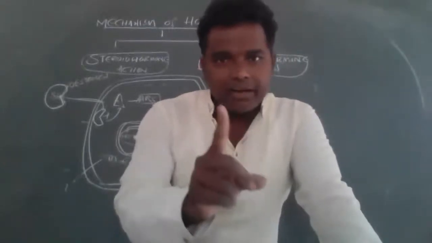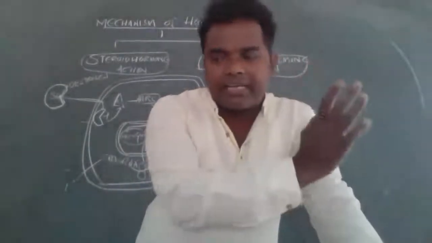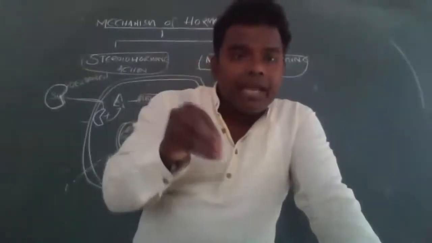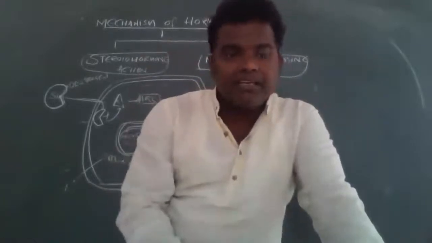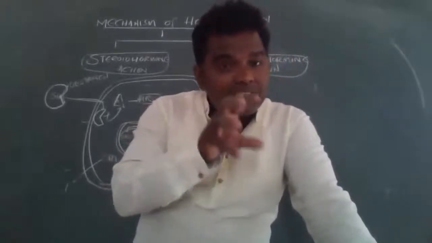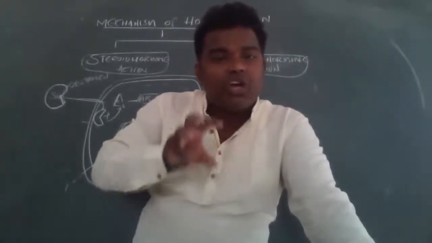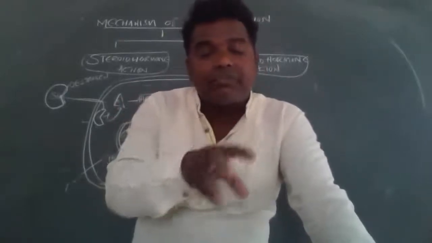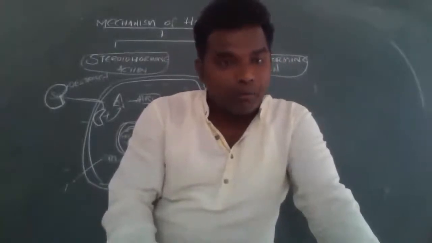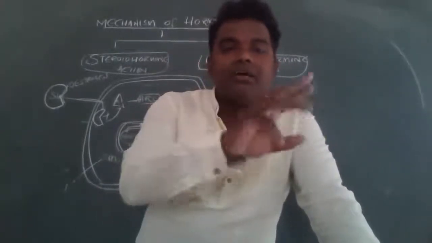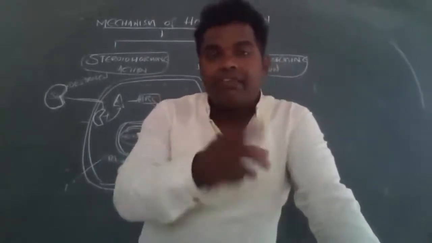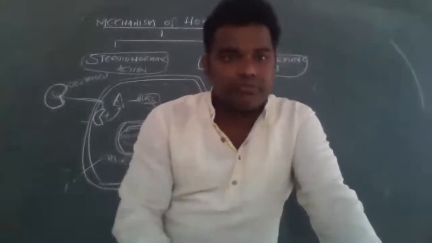Remember one thing: in male and female, the adrenal gland is present. Clear? That is kept at a side. And remember one thing: in male, testis is present; in female, ovaries are present. More testosterone is secreted from the testis by the influence of the anterior pituitary lobe hormones, that is FSH and ICSH.